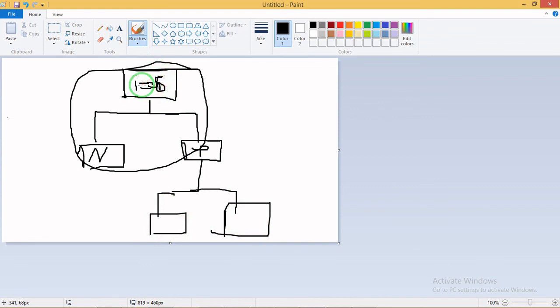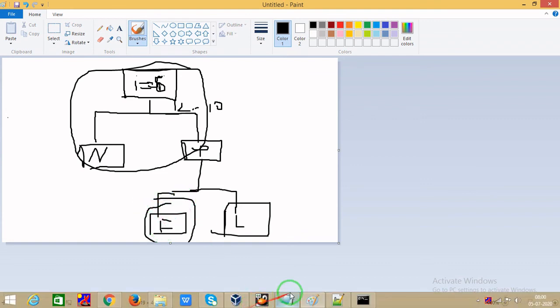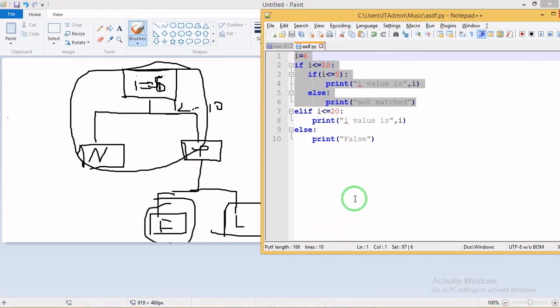Again it moved to another part and checked here, that is i value is 6. The condition is i less than equal to 10. If it passes, it moves here. Again, if it passes, it moves here. If it is false, it moves here. But the result came here as false because the condition ended here itself, so the program terminated. This is what happened in the nested if program. This is the full control statement. Thank you.